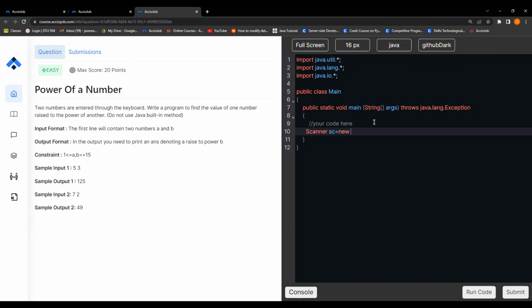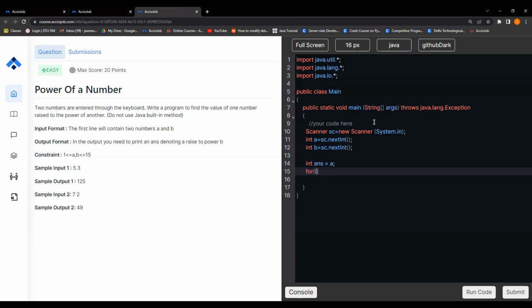Scanner SC is equals to new Scanner, System dot in. Let's go with int A is equals to SC dot nextInt, int B is equals to SC dot nextInt. I'm basically getting these two values. Now I need to create an answer. Let's create an answer, int answer is equals to 1 initially, or let's create an answer initially as A. Let's create an answer as A. Now why A? Because it will be there once anyway.